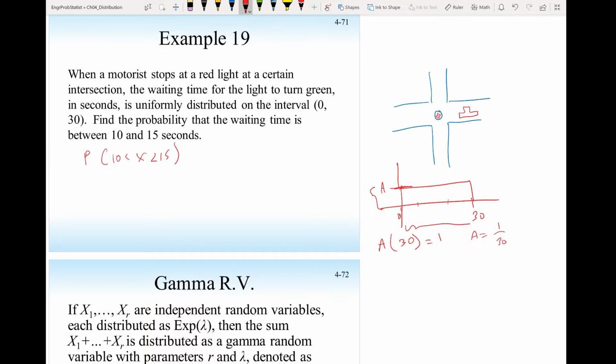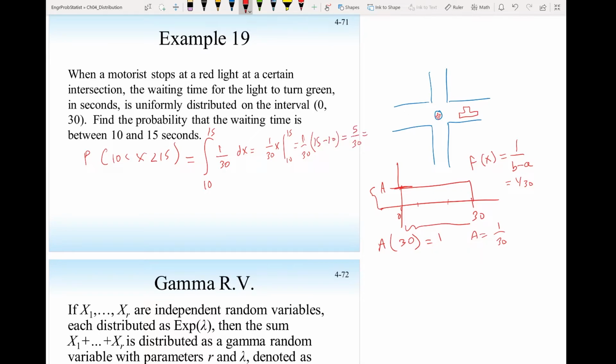Or just use f of x is 1 over b minus a, and that should give you 1 over 30. Okay, then this probability will be the integral from 10 to 15 of the probability density function, 1 over 30 dx. So that will be 1 over 30 x evaluated from 10 to 15. So that's 1 over 30 times 15 minus 10, so that's 5 over 30.